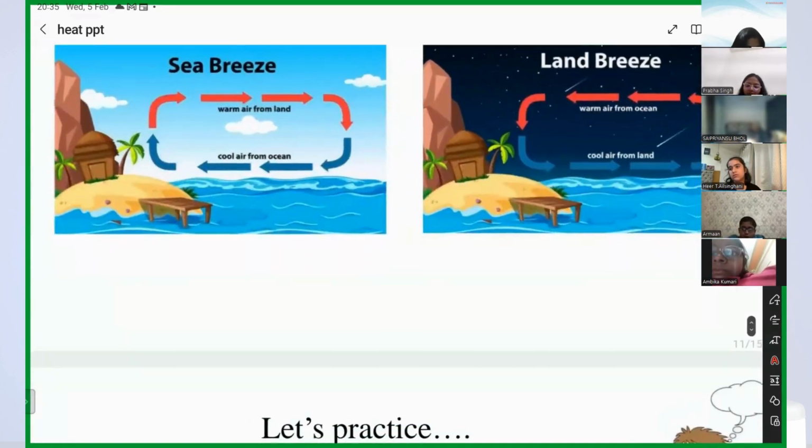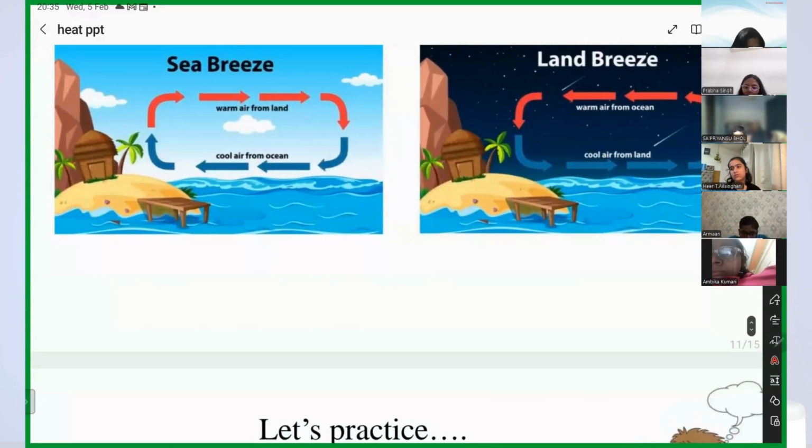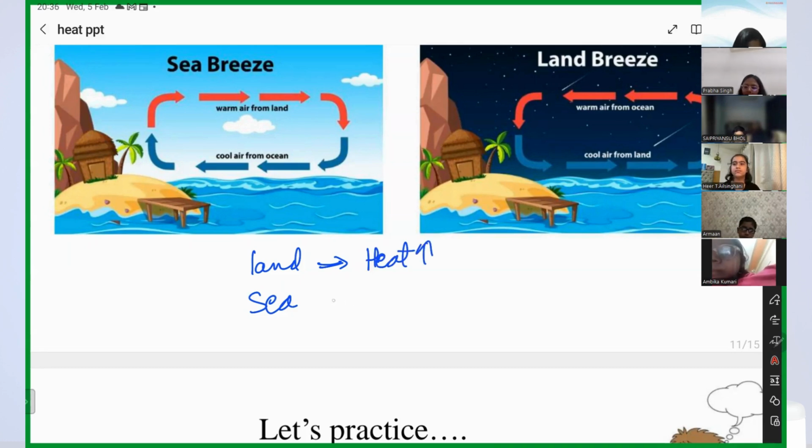So what happens? Just know one thing: if you have land and sea, which heats up faster, the land or the water? Land heats up faster, right? And the sea, the water, heats up slowly, not faster. Who cools down faster? Land.